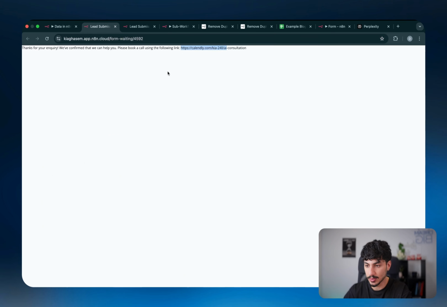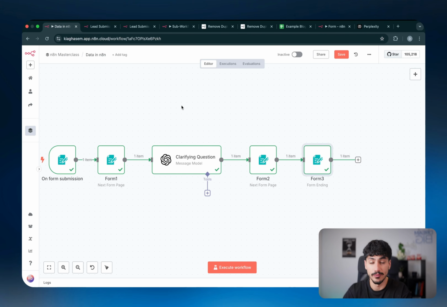So it's super, super, super valuable. It allows you to build out these forms that are dynamic and that will change depending on the answers that you actually give when you're filling out that specific form.